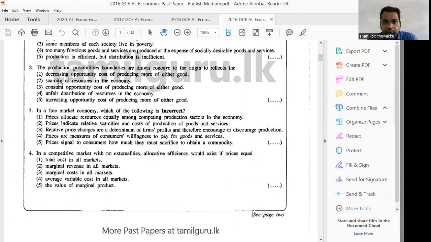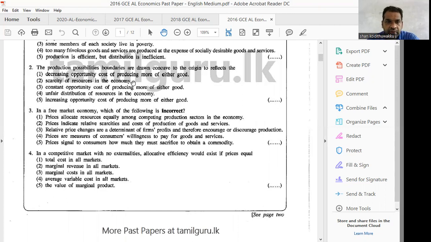Right. Question number 2. The production possibility boundaries are drawn concave to the origin to reflect the. What is a PPC curve? The production possibility curve indicates the maximum production capacity of a country. When you draw the PPC curve, we make 3 main assumptions. One is our existing resources are utilized. We use existing technology and we are producing only 2 items. Likewise, we mainly make 3 assumptions.